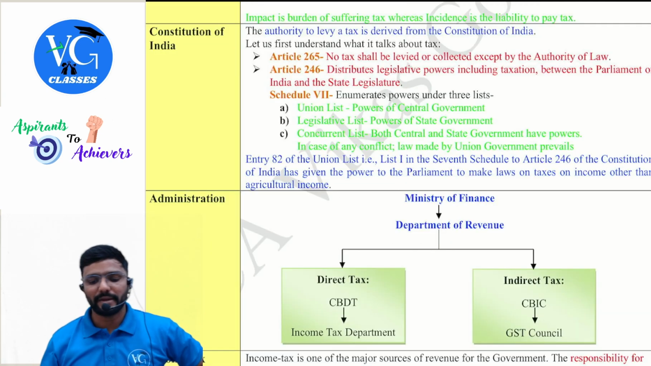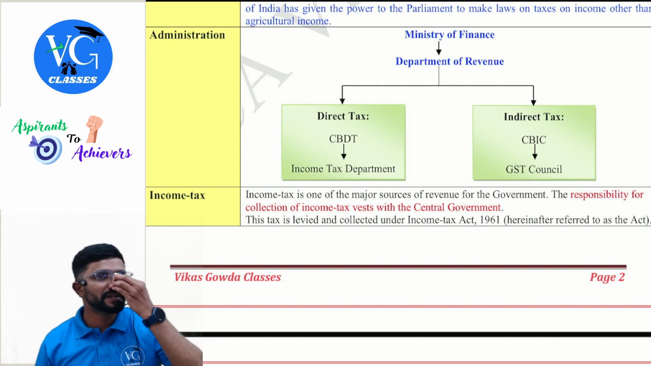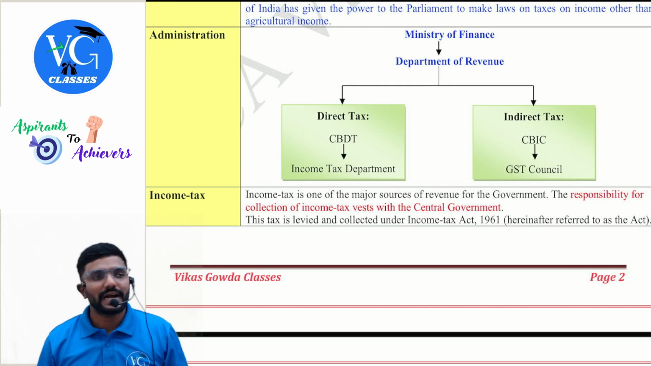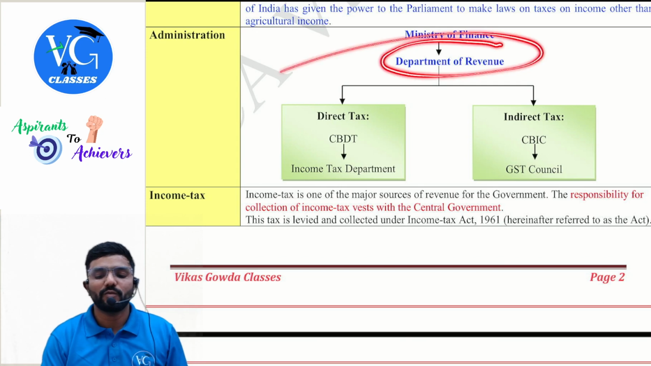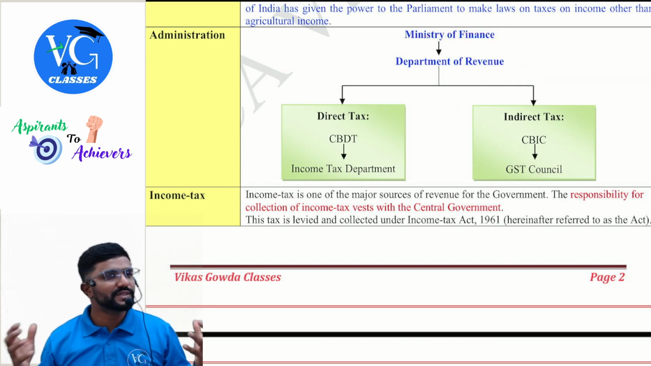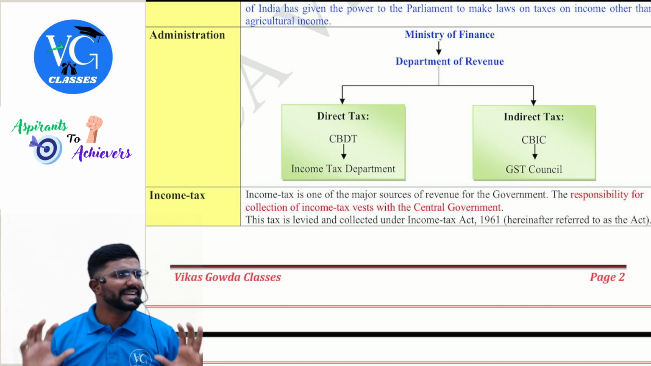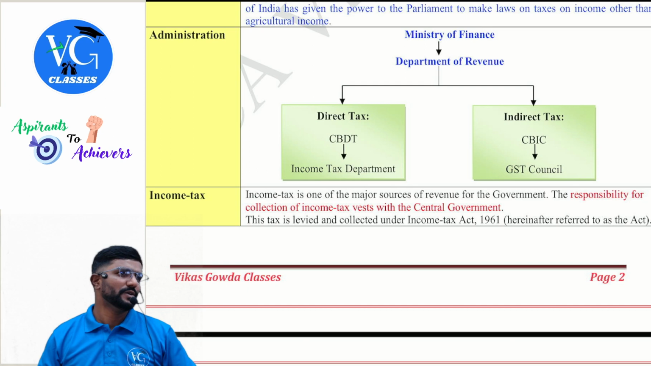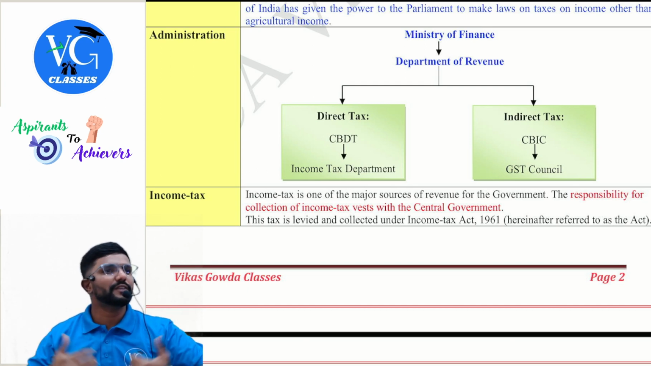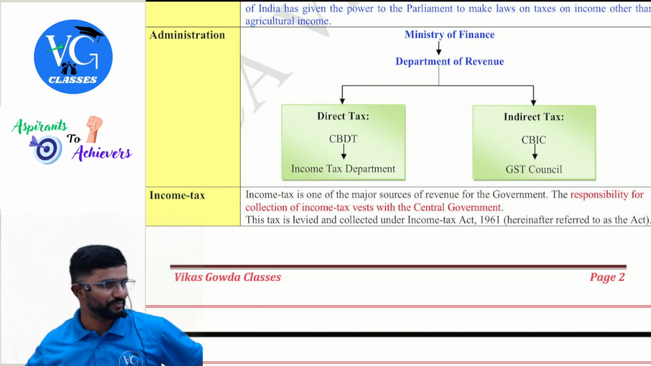Okay, so coming back. Now coming to administration. So in the central government, there is something called the Ministry of Finance. Under that, there is the Department of Revenue. Whatever revenue the government will get, they will take care of it. Previously, both direct tax as well as indirect tax were handled by the Department of Revenue. But later it became challenging for them. So they divided the Department of Revenue into two parts. For direct tax, CBDT, for indirect tax, CBIC.